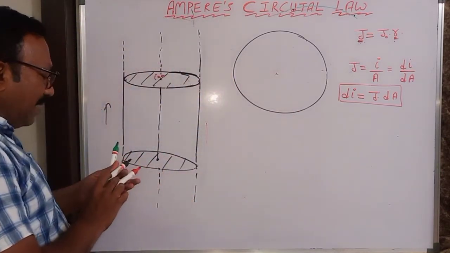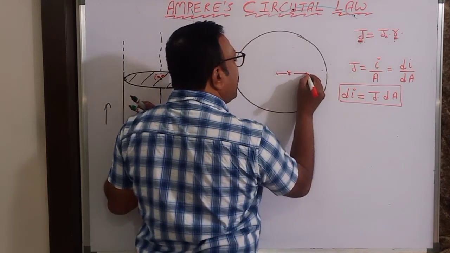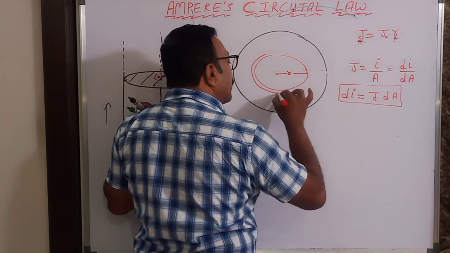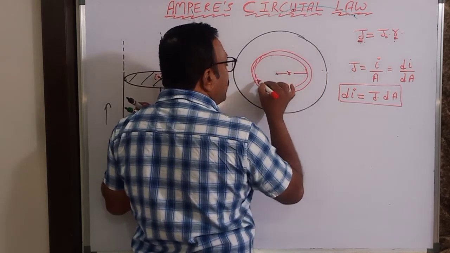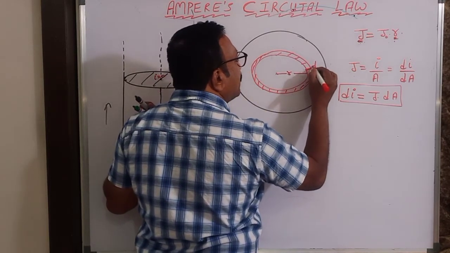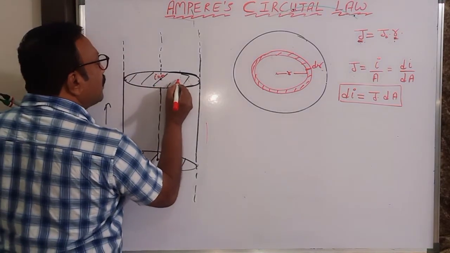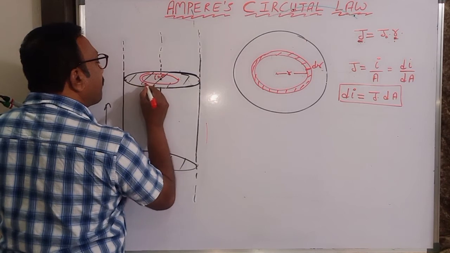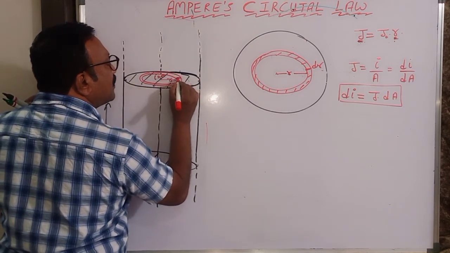So I will be taking at a distance r this elemental circle whose thickness is dr, like this. That means I'll be taking one part over here at a distance r whose thickness is dr.